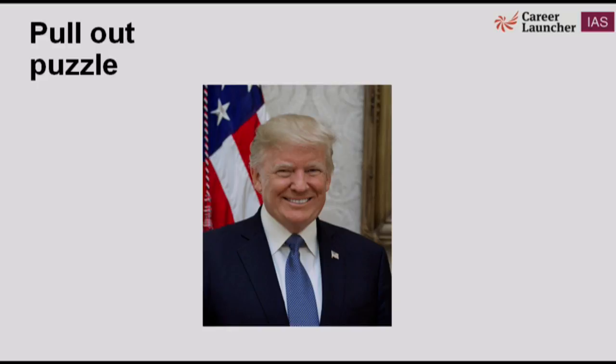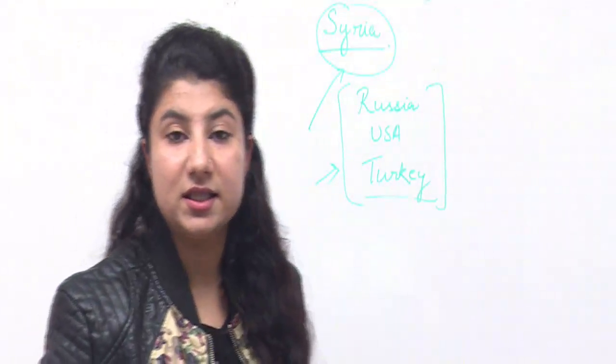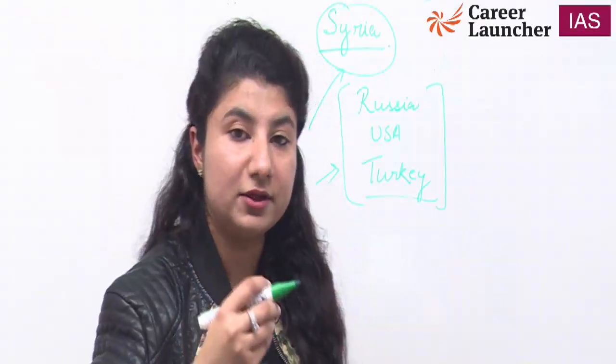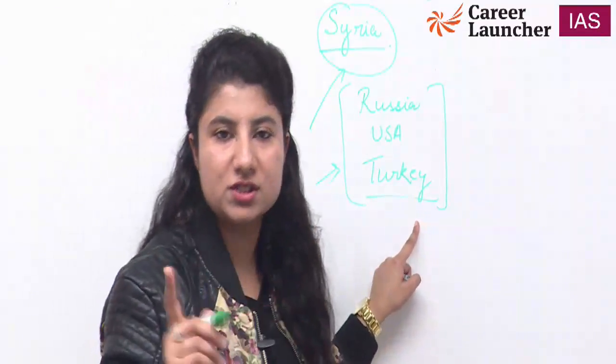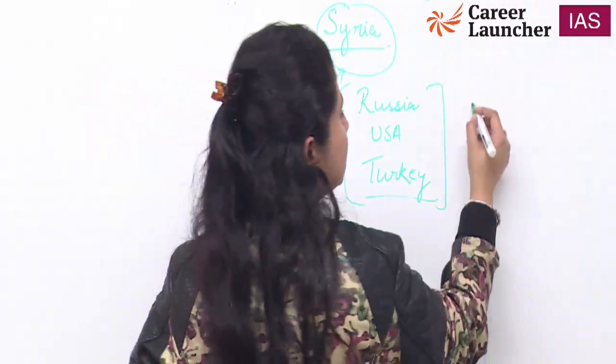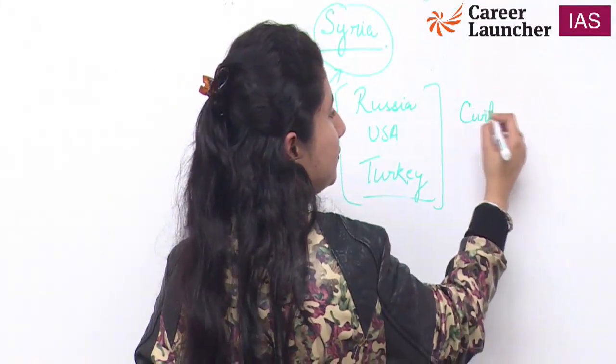So Syria is a playground for them. Why am I using the word playground? Because they are trying to get their own benefit by meddling into the affairs of not just Syrian government but in the civil war.